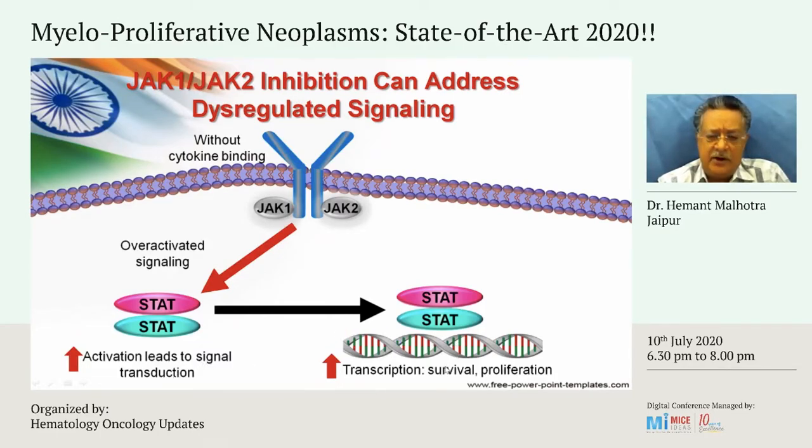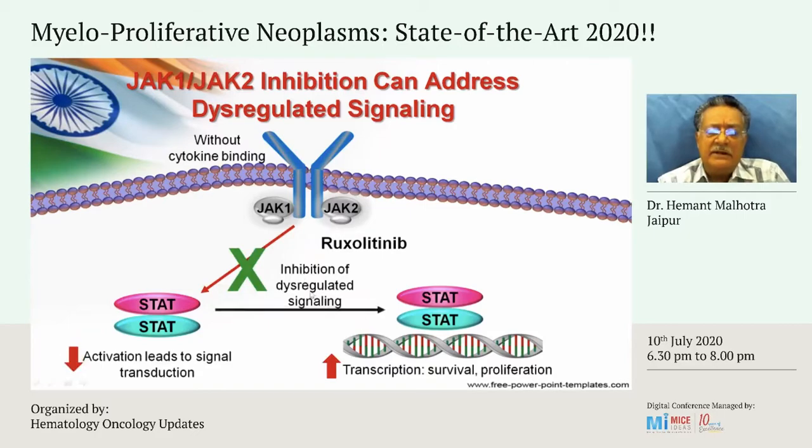survival, increased proliferation. So now when you use ruxolitinib, you block the JAK1 and the JAK2, you inhibit the dysregulated signal, and you reduce downstream signaling, and you reduce transcription, and you reduce the pressure on the cells for extra survival and proliferation, and you control the disease.